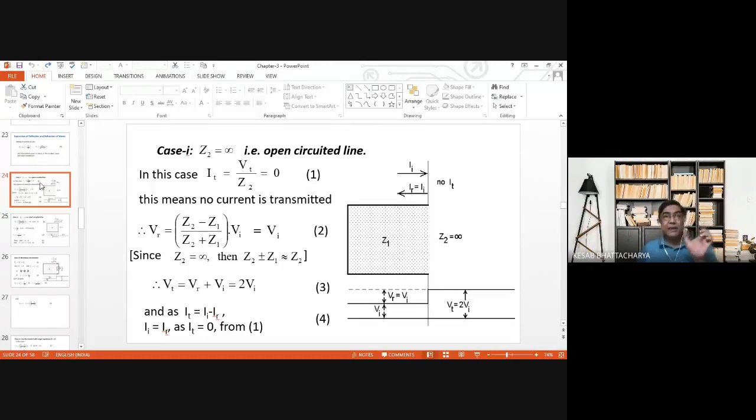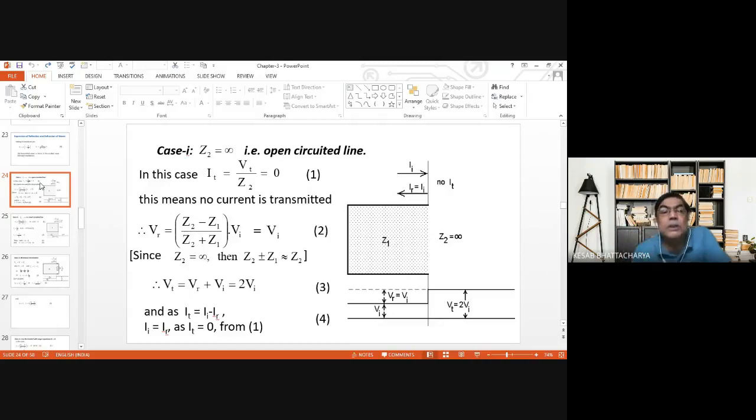VR, reflected voltage, is equal to (Z2 minus Z1) by (Z2 plus Z1) into VI, তাই তো? Z2 হচ্ছে সেকেন্ড লাইনের সার্জ ইম্পিডেন্স, Z1 ফার্স্ট লাইনের সার্জ ইম্পিডেন্স, that into incident voltage, that is equal to VR. Now if Z2 is equal to infinity, infinity means open circuit line.